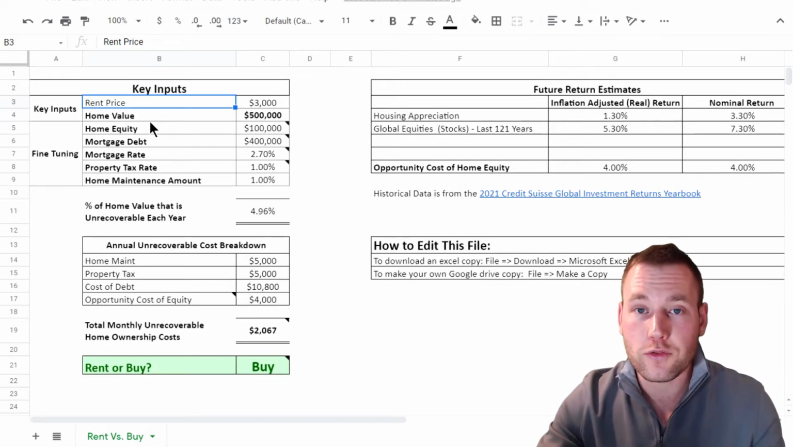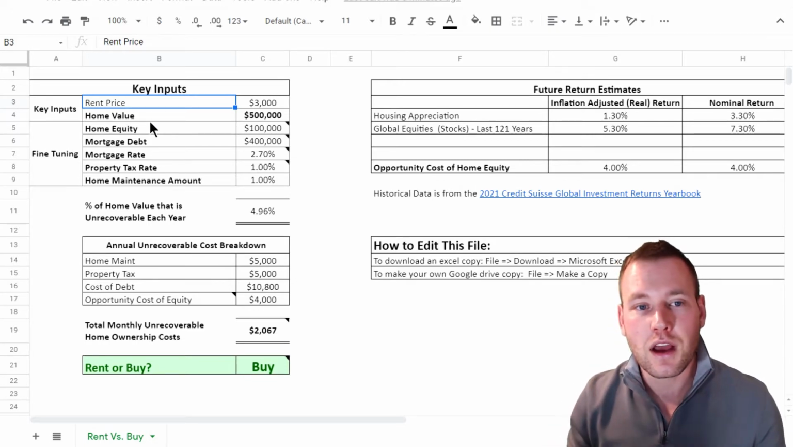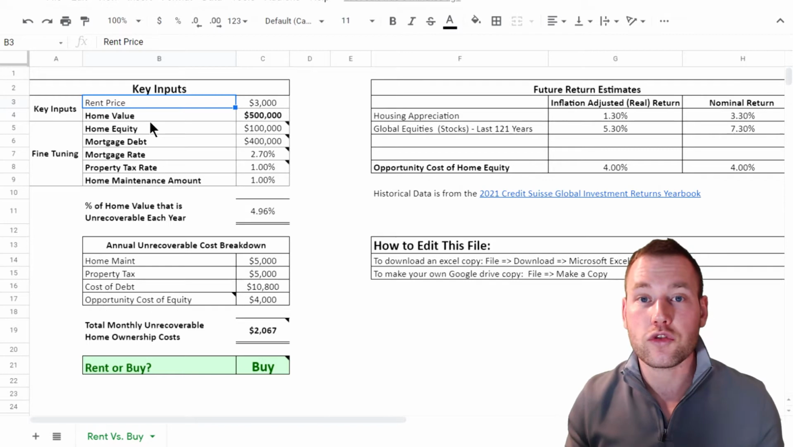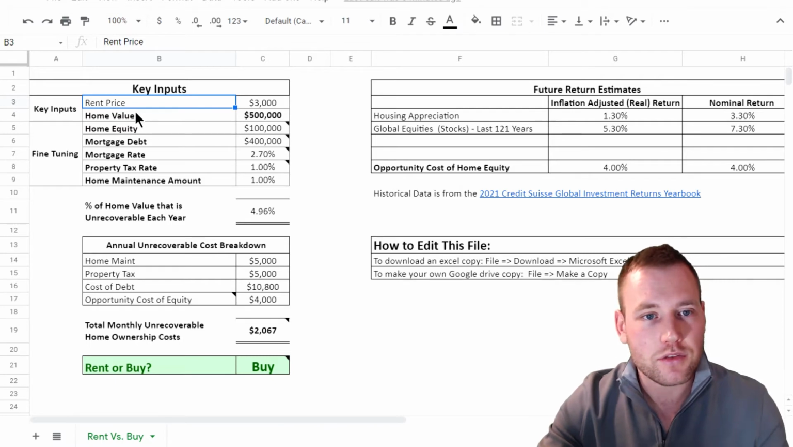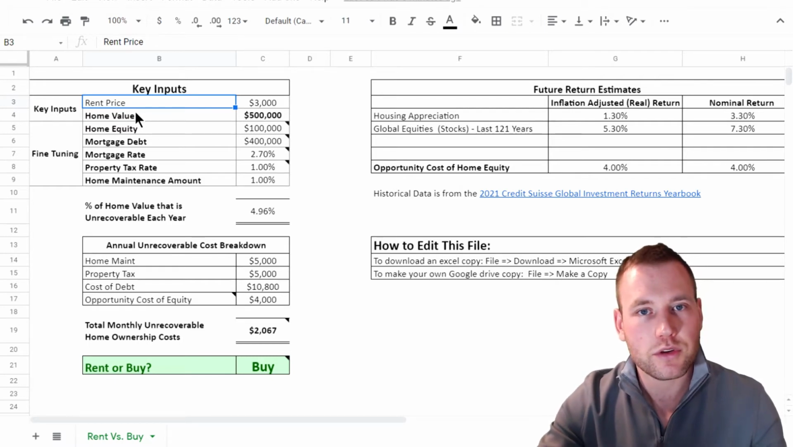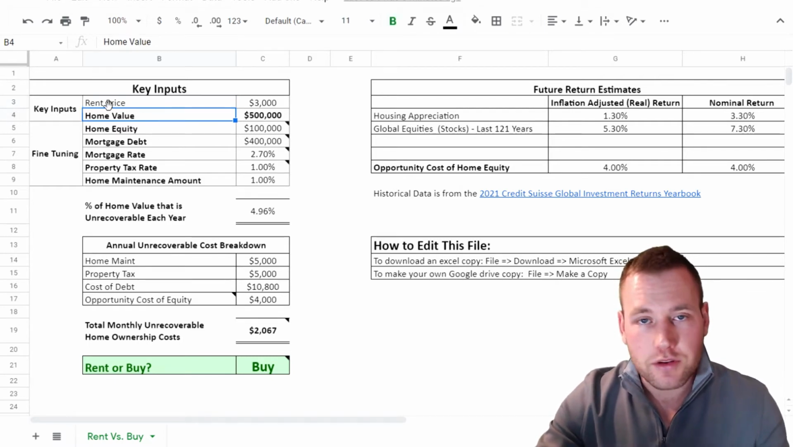So it's useful for anyone pondering this decision or anyone who owns a home and wants to truly understand what the cost of ownership is, because that's not talked about very much. And there's a lot of cultural pressure and pressure from real estate agents to buy a home. So let's dig into the numbers.